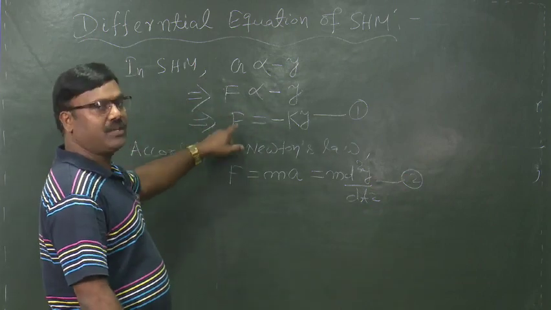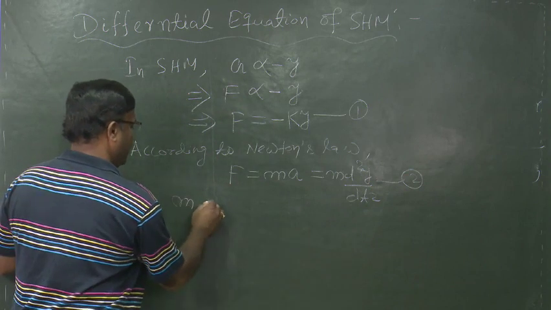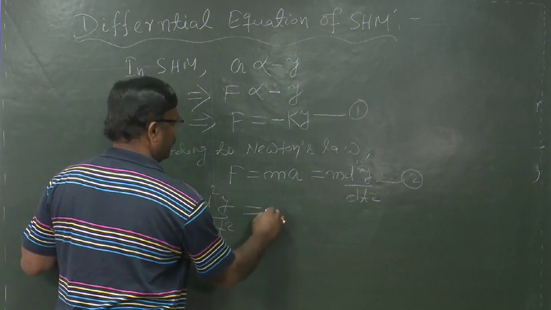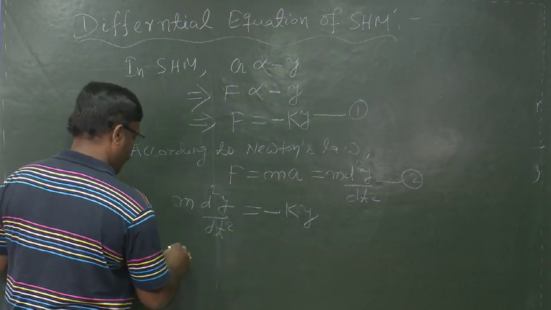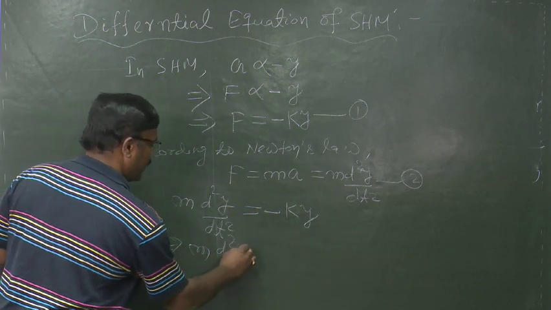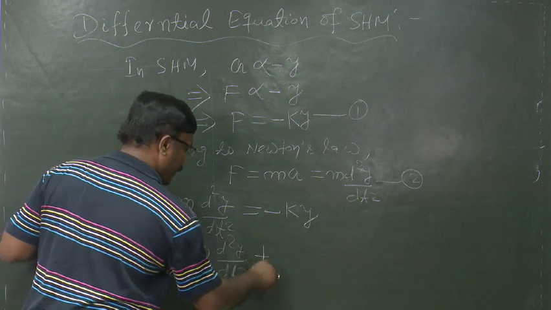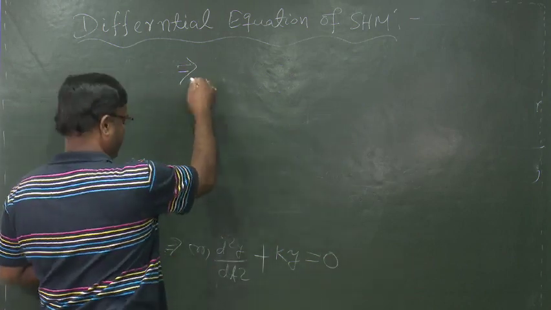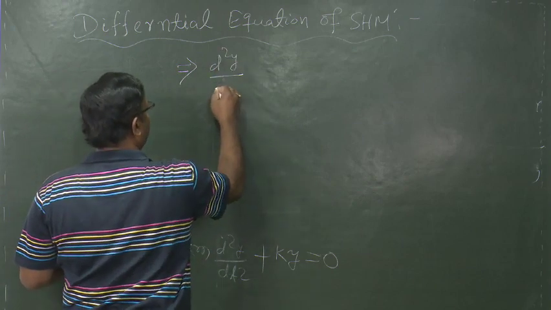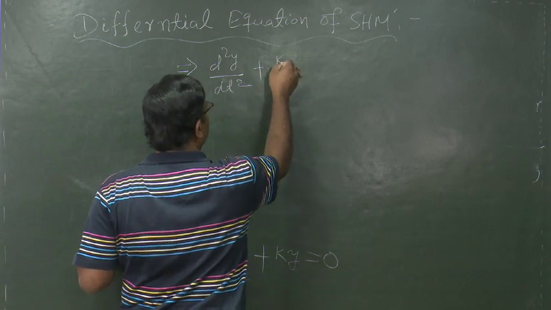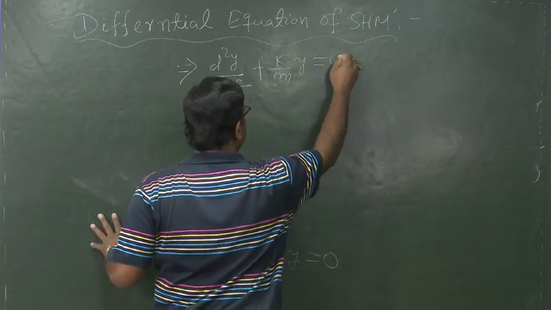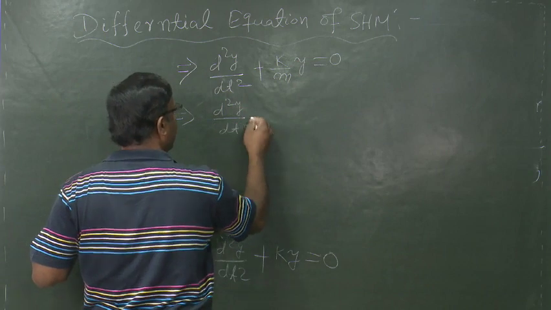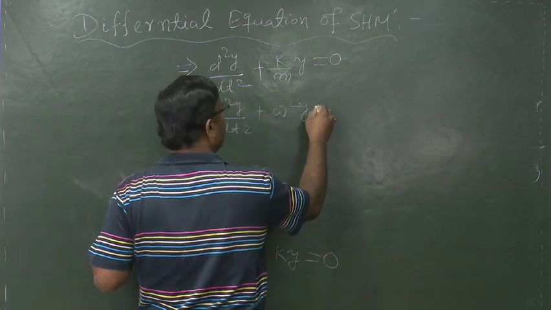Now, from these two equations we can write m d square y by dt square is equal to minus ky, which implies m d square y by dt square plus ky is equal to 0, implies d square y by dt square plus k by m into y is equal to 0, implies d square y by dt square plus omega square y is equal to 0.